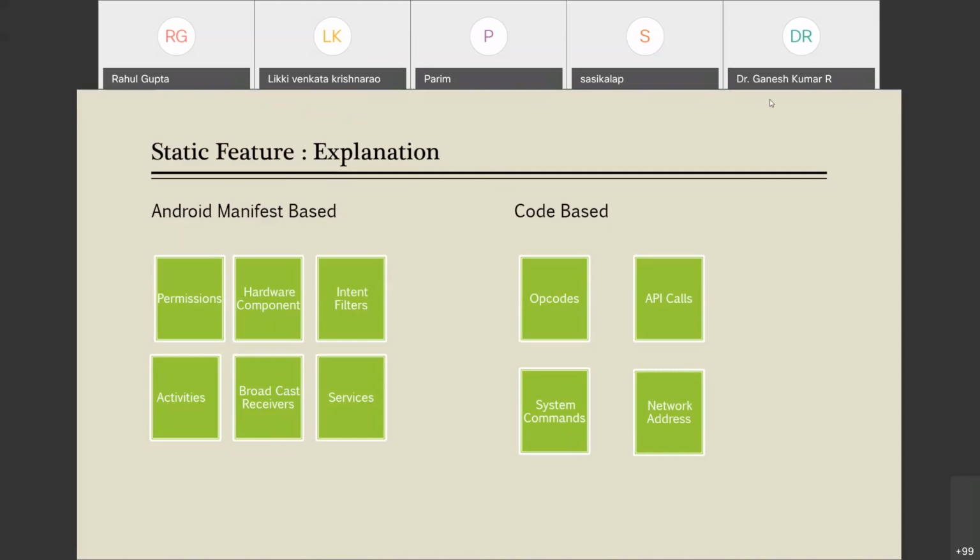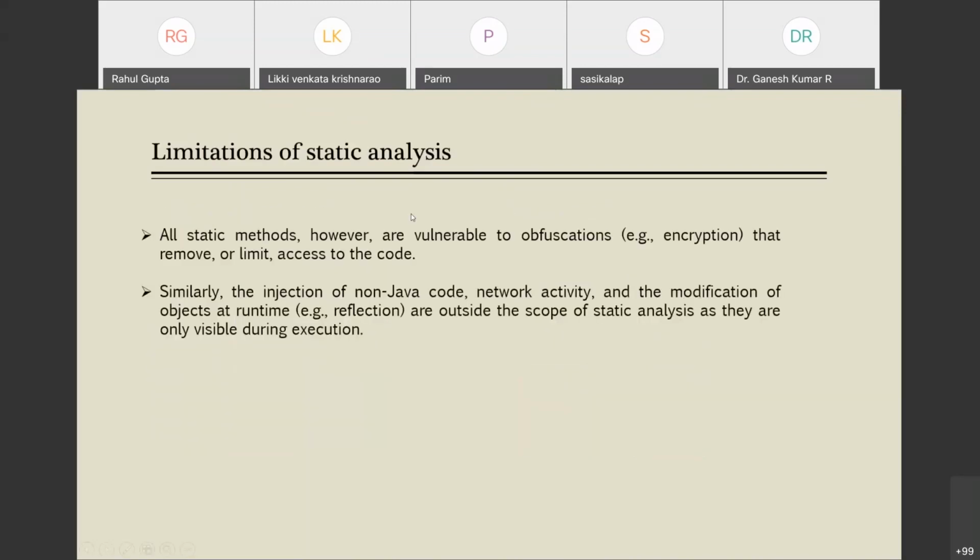Network addresses are certain server addresses which an application wants to connect to while executing. They could also be dangerous because some of the network addresses could be addresses of attacker servers. So if we are able to extract these features, then we could build a system to analyze that. But before discussing how to build the system, we have some limitations of static analysis.